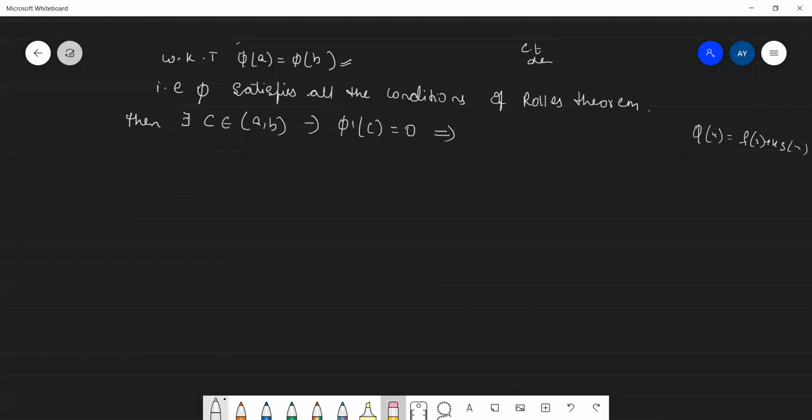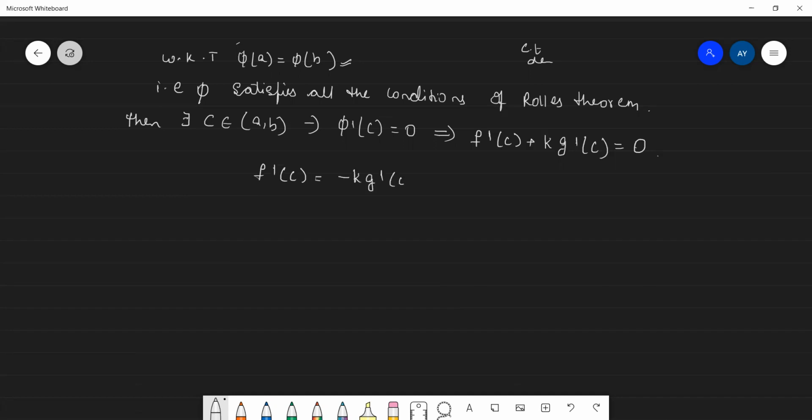So this phi'(c) equals 0, so we can write f'(c) plus k into g'(c) is equal to 0. Now from this we can find f'(c) is equal to minus k into g'(c). So f'(c)/g'(c) is equal to minus k. Let this be relation 2.